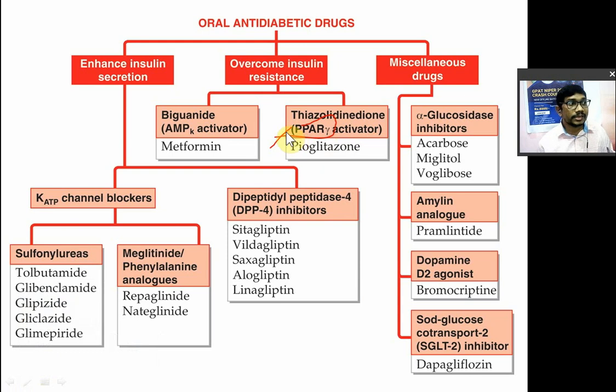So what will it do? It will increase the expression. Expression doesn't mean your facial expression. Expression means synthesis of protein. So PPAR gamma is the gene responsible for the expression of insulin receptors, as well as glucose transporters. So it will increase insulin receptors and increase glucose transporters. After this expression, after this stimulation, what does it do?